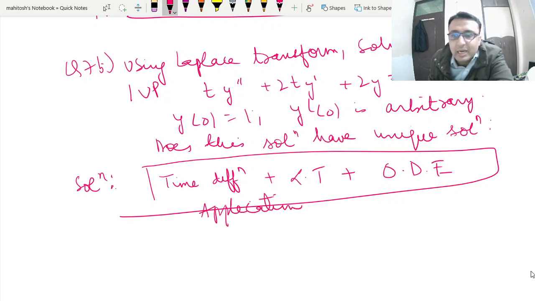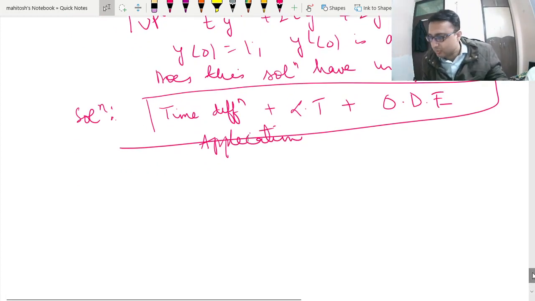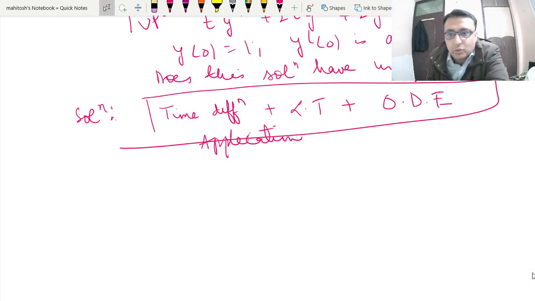Many would be arguing that we have only been given solving initial value problems using Laplace transform for constant coefficients. So this coefficient is not constant. That is the first thing we should notice. Whether this question falls under the jurisdiction of the syllabus or not, they have asked the question. So we know all of these things, and it is the application of that. UPSC may argue that this is well within the syllabus, but this is in the garb of variable coefficient.